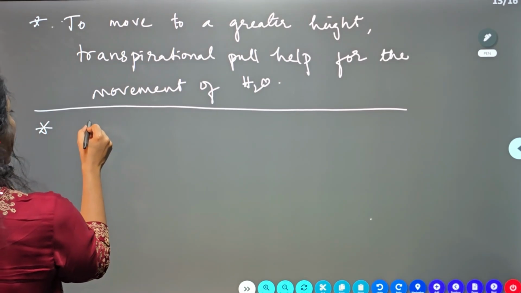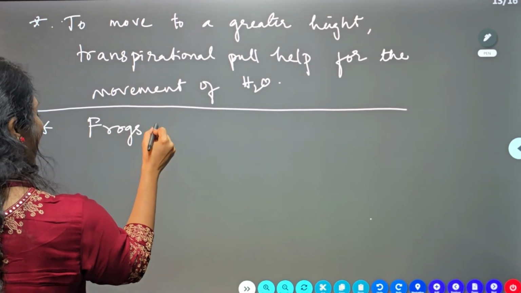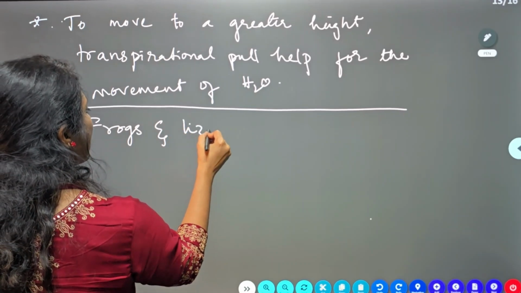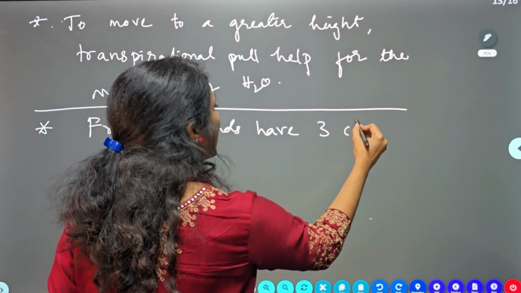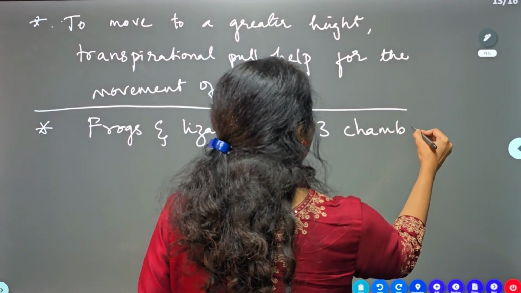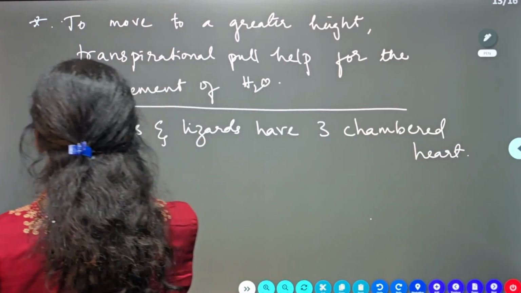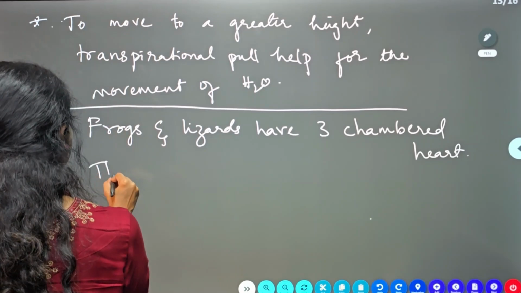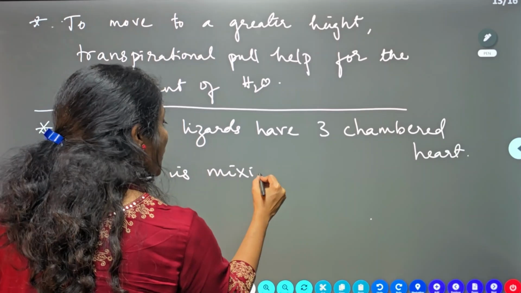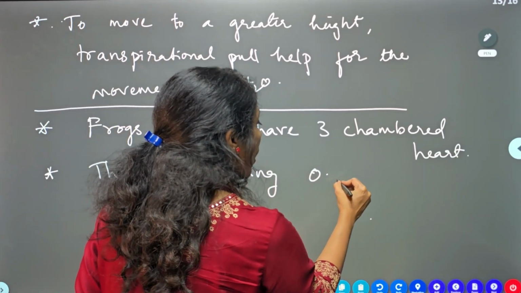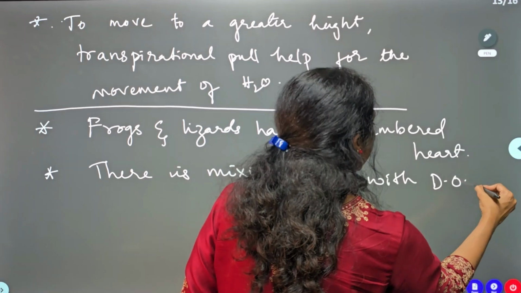Frogs and lizards have a 3-chambered heart. Because they have a 3-chambered heart, there is mixing of oxygenated blood with deoxygenated blood, guys.